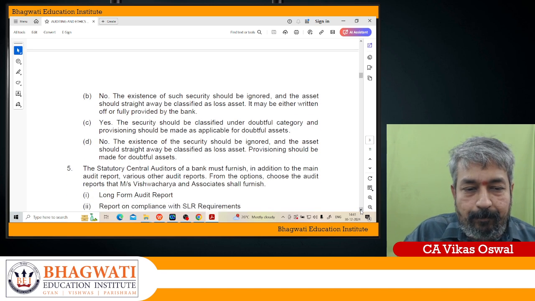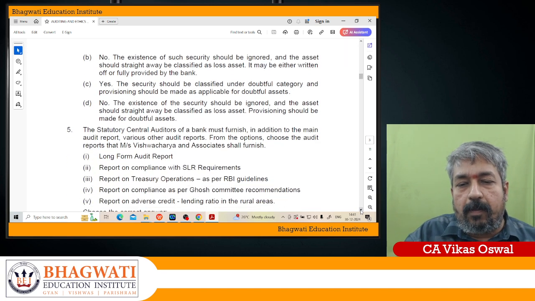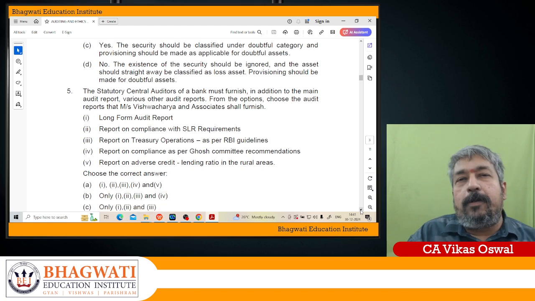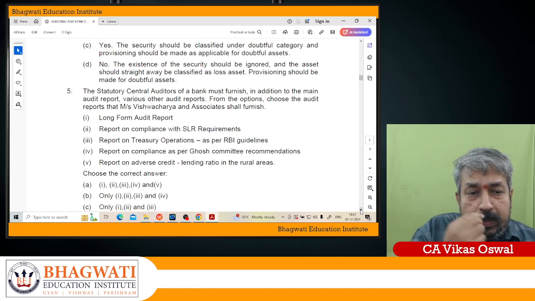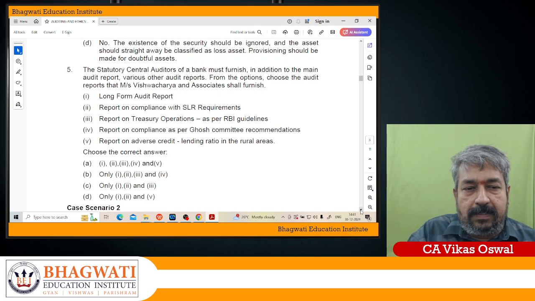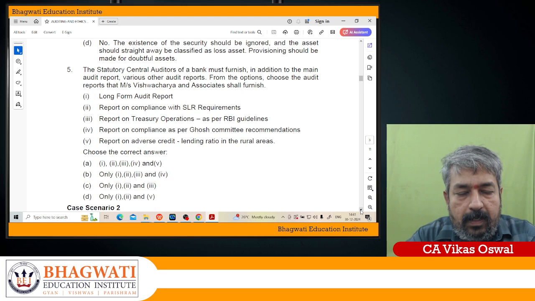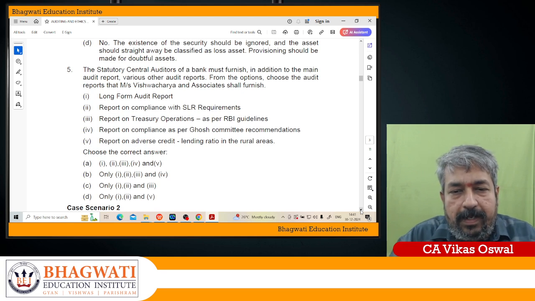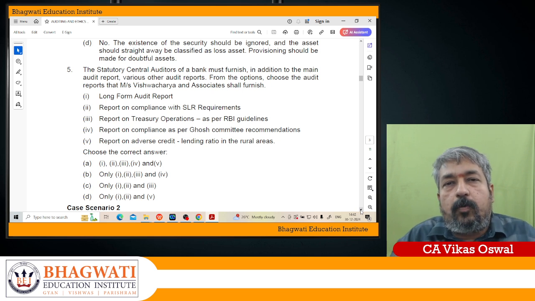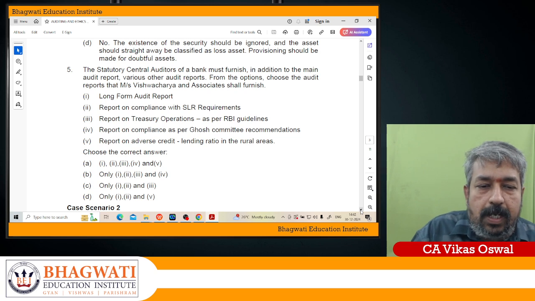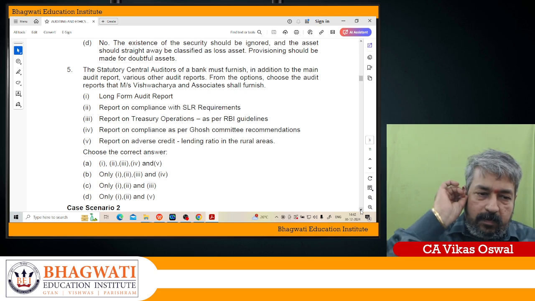Then, statutory central auditors of the bank must furnish, in addition to the main audit report, various audit reports from the options. Choose the audit report that Messrs. Vishwacharya and Associates shall furnish. There are 5 options: long form audit report, a report on compliance with SLR requirement, report on treasury operations as per RBI guidelines, report on compliance as per Ghosh Committee recommendations, report on adverse credit lending ratio in the rural area, like that. So these are the reports which are being furnished.